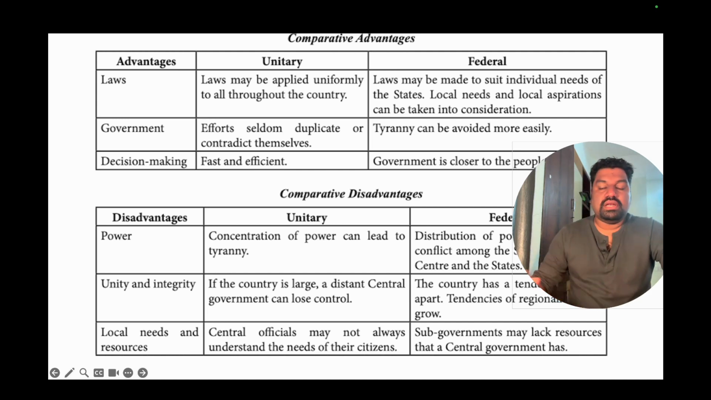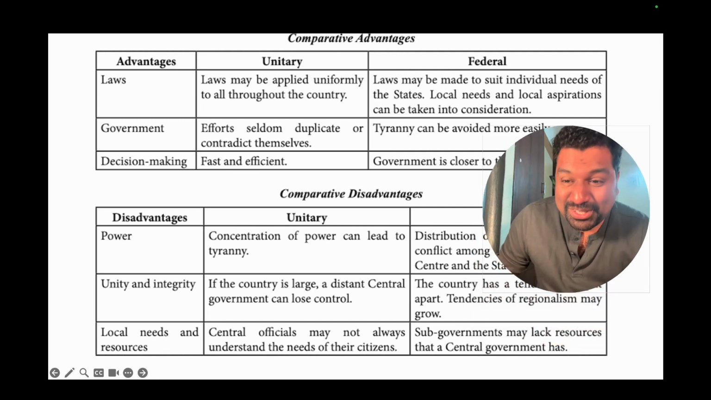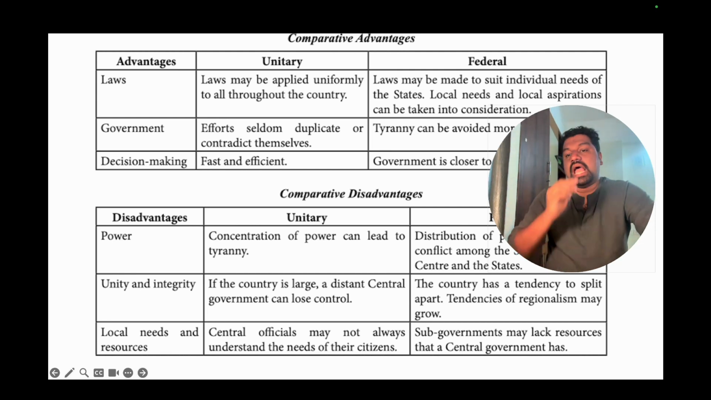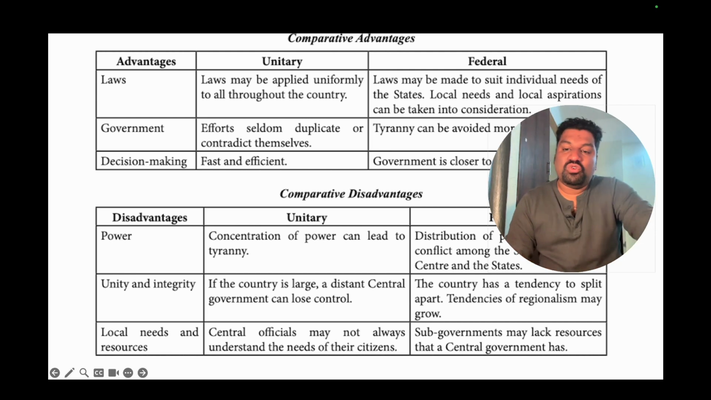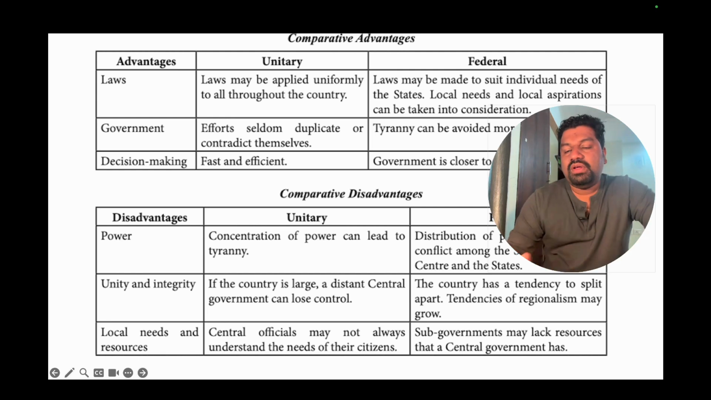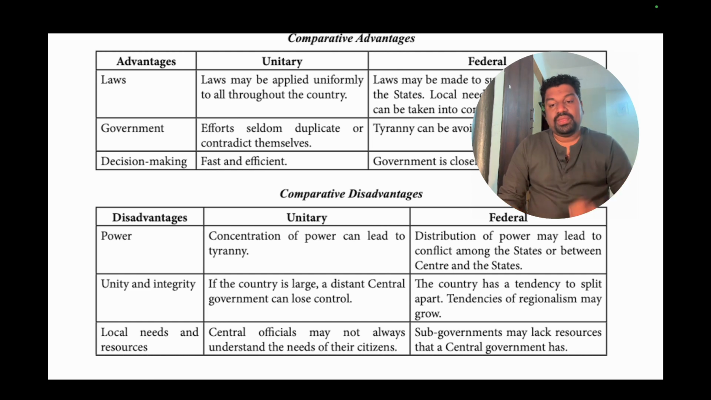Decision making is fast and efficient in unitary government. Government is more closer to people, like the Panchayati Raj system in India, where grassroots level democracy has been attained by the greatest law of the country, the Panchayati Raj, where the grassroots level people are given the power to rule this nation. So the comparative disadvantages of unitary government are concentration of power that can lead to tyranny. I've already told you, there's always the tendency to be the ultimate powerful man of all the land.